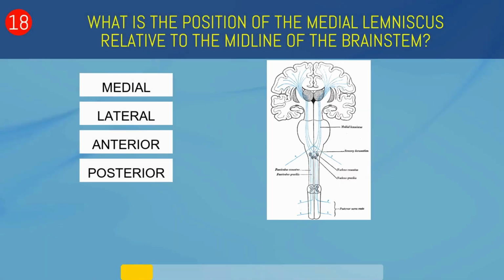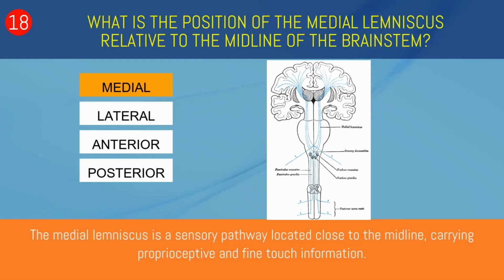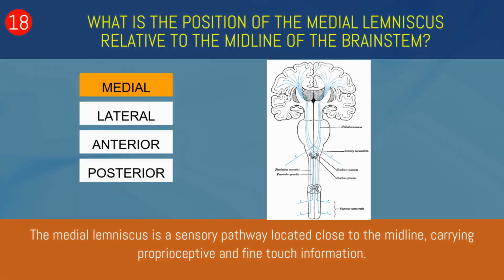What is the position of the medial lemniscus relative to the midline of the brainstem? Medial, lateral, anterior, or posterior? Medial. The medial lemniscus is a sensory pathway located close to the midline, carrying proprioceptive and fine-touch information.